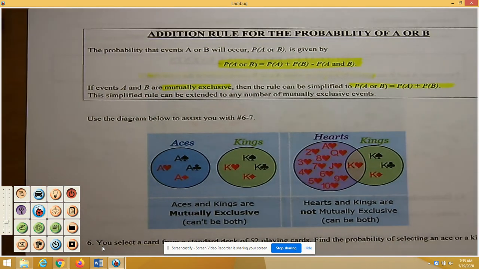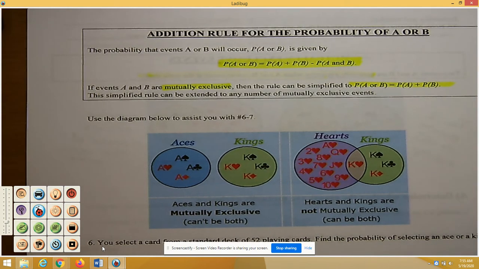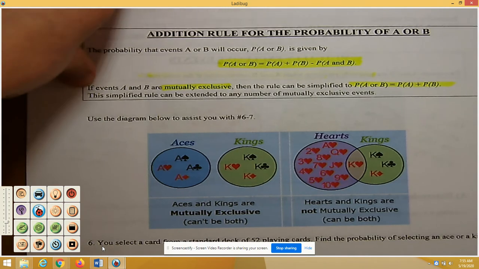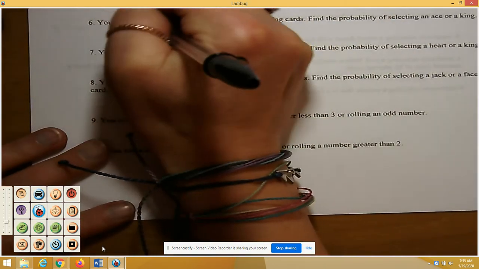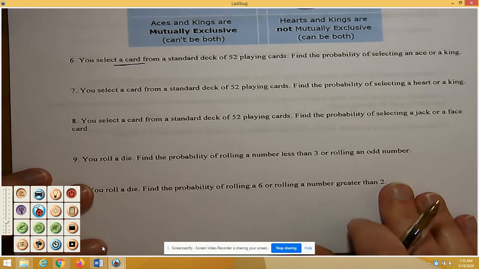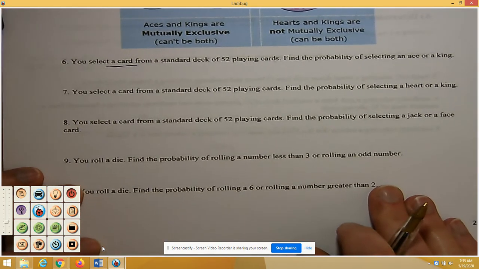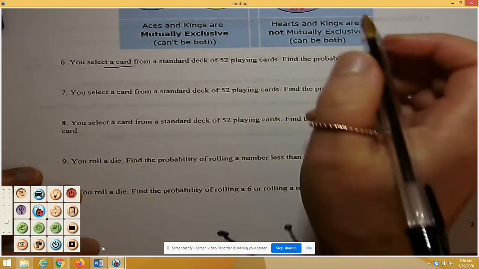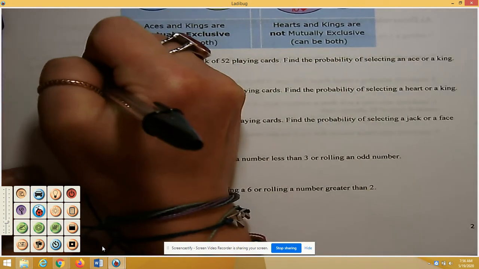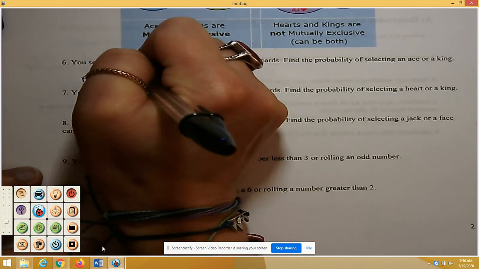And we can use that to a whole lot of different situations. Okay, so this is different than the last video because now we're just looking at selecting one card. So we are selecting one card, a single card from a deck of 52 playing cards. Find the probability of selecting an ace or a king. So I want the probability of an ace or king.